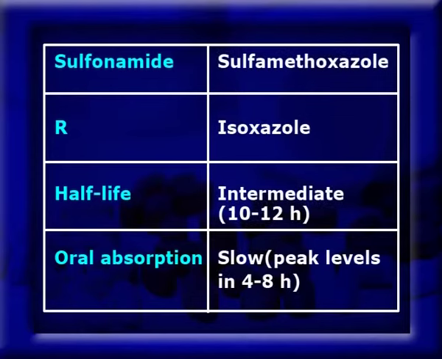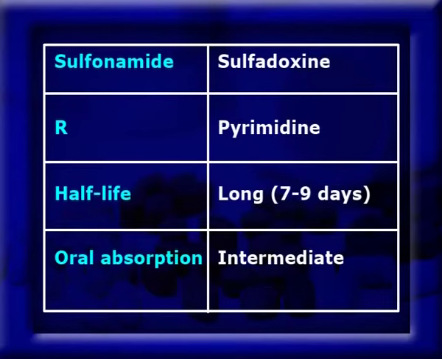Another example is sulfamethoxazole, where you will find isoxazole as a heterocyclic R group with a half-life of 10 to 12 hours, which is the intermediate half-life with slow oral absorption. The last example is sulfadoxine, where you would find pyrimidine as the R group with a half-life of around 7 to 9 days, which is the longest half-life, with the oral absorption in an intermediate category.